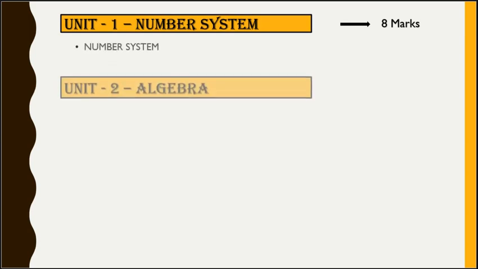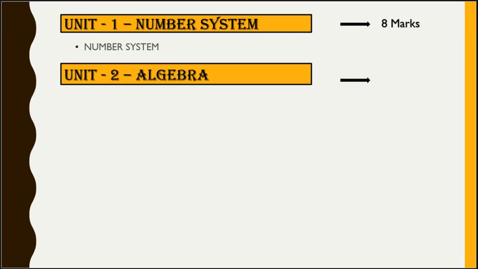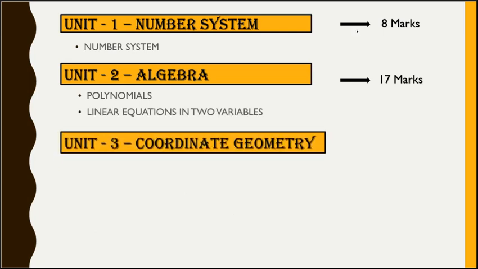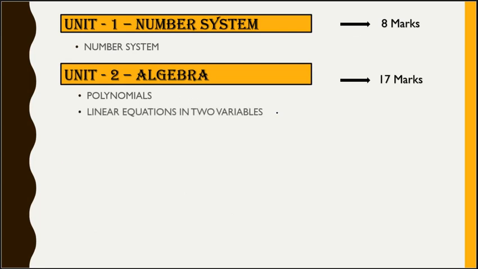From the second unit, algebra, 17 marks are divided into 2 terms, where term 1 will contain the linear equations chapter, and the polynomials chapter will be in the second term.